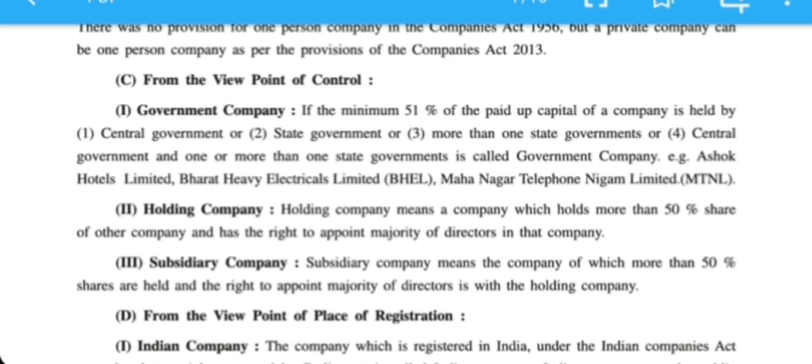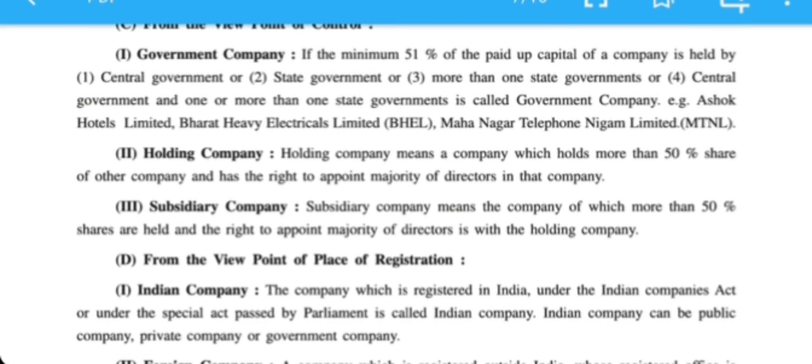Next, holding company. Holding company means a company which holds more than 50% shares of another company, and has the right to appoint a majority of directors in that company.